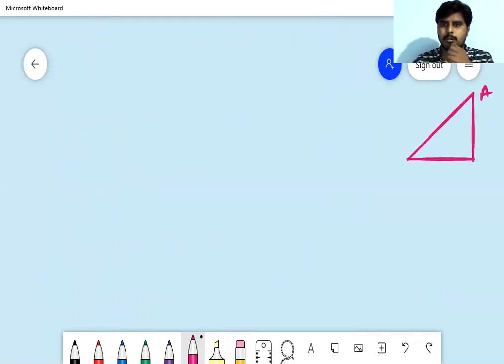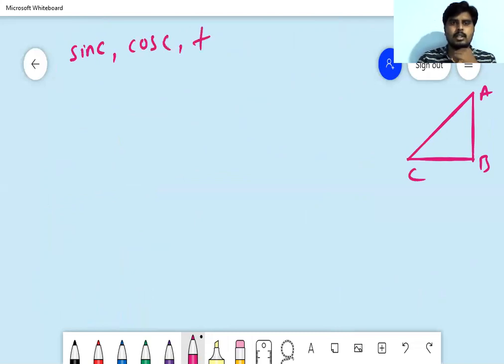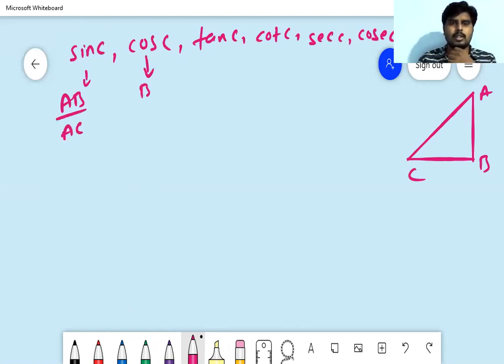So A, B, C. With respect to what are the ratios? Sin C, cos C, tan C, and cot C, secant C, and cosec C, right? This is nothing but AB by AC. This one, BC by AC.